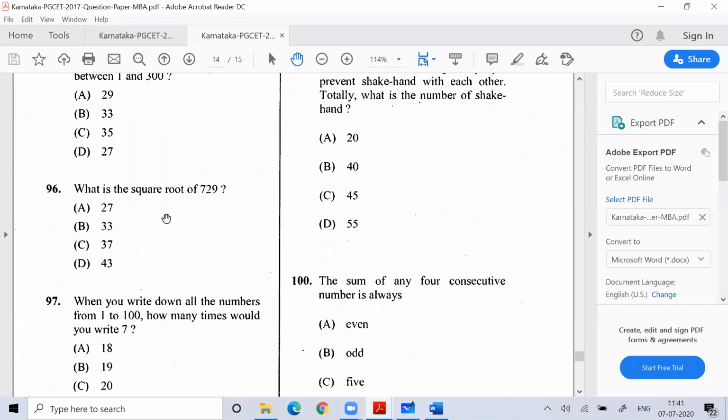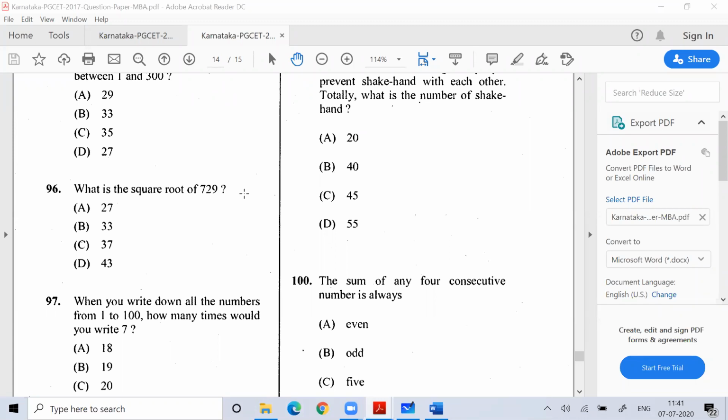You can see in 2017 there's a question, question number 96: what is the square root of 729? This question came, guys. Nothing can be easier than this question.